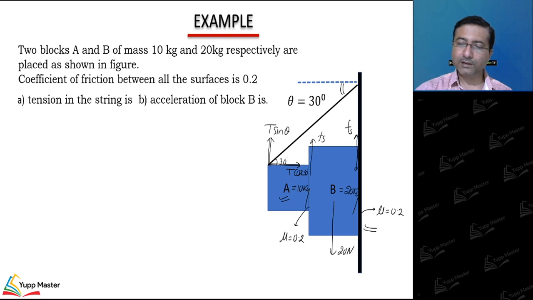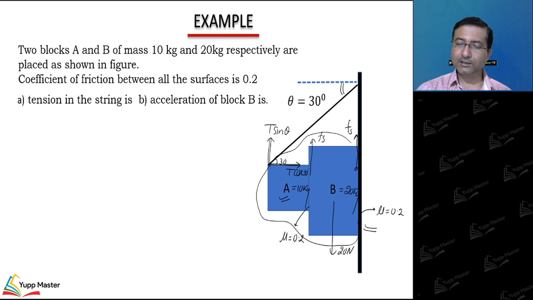For the time being, if I combine these two blocks, like if slipping occurs here, it will definitely occur here. It's not possible that at one surface slipping is happening and at the other surface slipping won't occur. So if slipping is happening, it will be happening at both the surfaces, and if the block is at rest at both the surfaces, the nature will be static. I combine these two to directly write the equation.